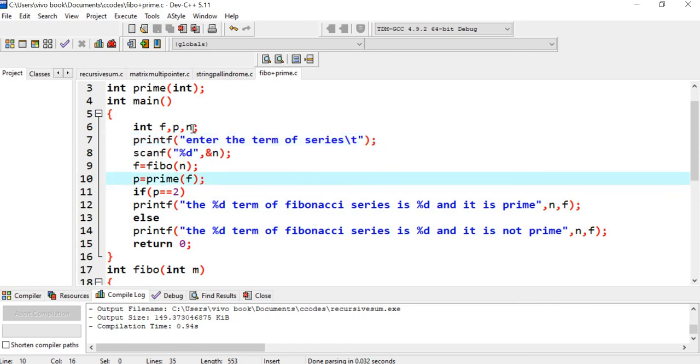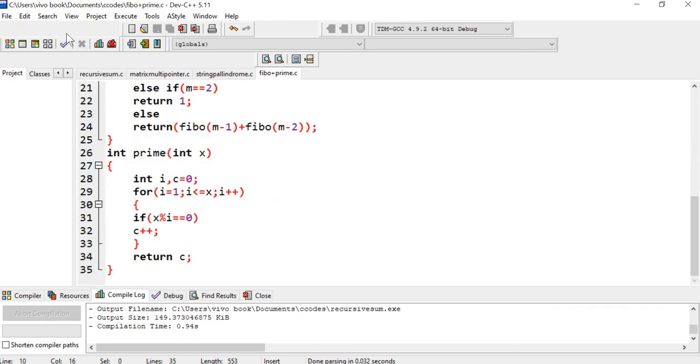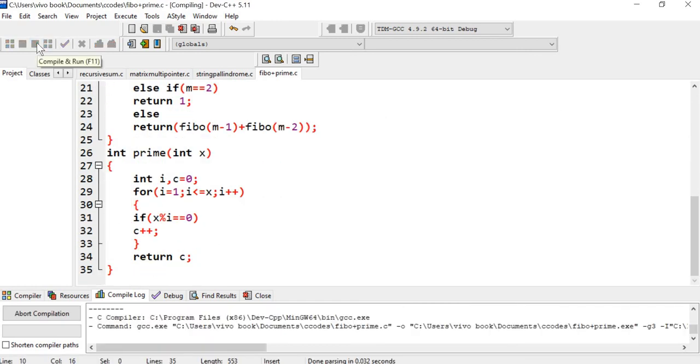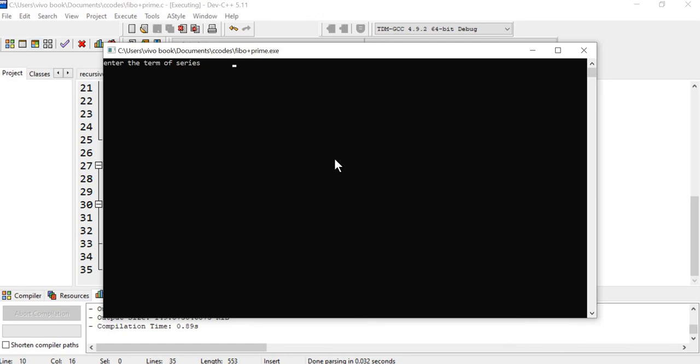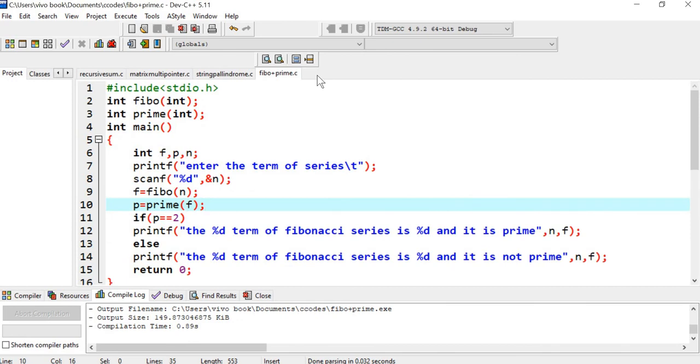Okay, just see the code once. This is my main function code, this is my Fibonacci code, and this is my prime function code. Okay, so let me run it. Enter the term of the series. I want to find the fifth term. So the fifth term of the Fibonacci series is 3, and it is prime. Okay, fine. I hope you got this code.